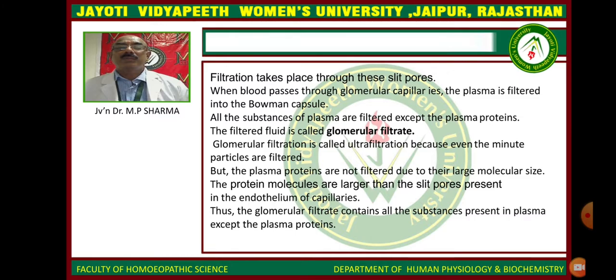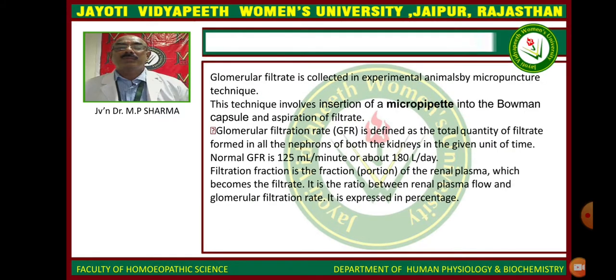All the substances in the plasma are filtered except the plasma proteins. The filtrate fluid is called glomerular filtrate. Glomerular filtration is called ultrafiltration because even minute particles are filtered. Glomerular filtration is studied in experimental animals by the micropuncture technique, which involves insertion of a micropipette into the Bowman's capsule and aspiration of the filtrate.